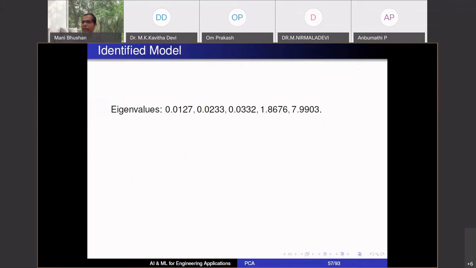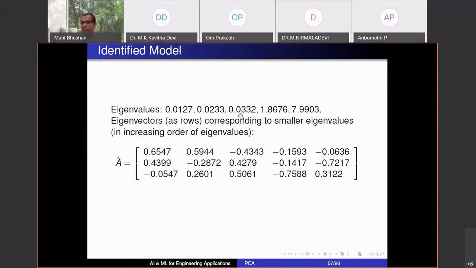If I do the analysis, I generate the eigenvectors. So I generate some 500 or 100 sets of measurements. You look at the eigenvalues and you see something very interesting. 2 eigenvalues are significant, 3 eigenvalues are very small. If I look at the eigenvectors corresponding to these small eigenvalues, these are what I get. So eigenvectors are in rows. So I would say this is my model. This times flow 1 plus this times flow 2 minus, plus or minus 0.43 times flow 3 and so on is equal to 0 is one relation. Similarly, second relation, third relation.